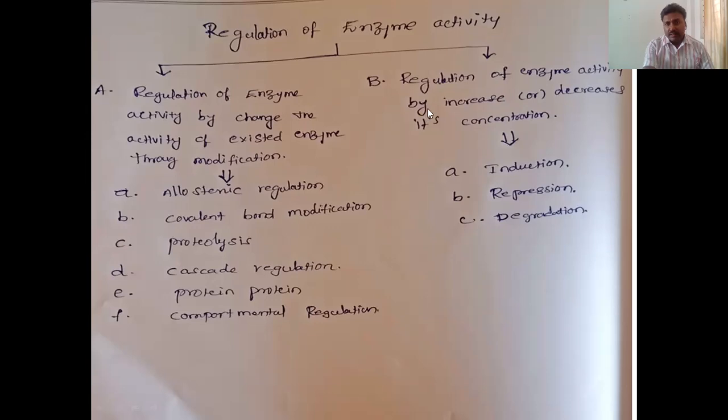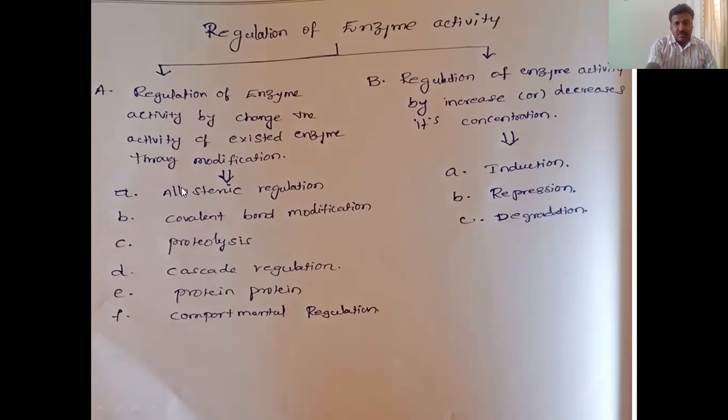Another way is increasing or decreasing the enzyme concentration through the genetic level, meaning when DNA expression takes place, either DNA synthesis or DNA synthesis is inhibited. Through these we can understand the regulation of enzyme activity.